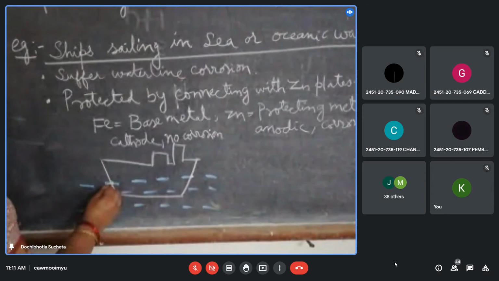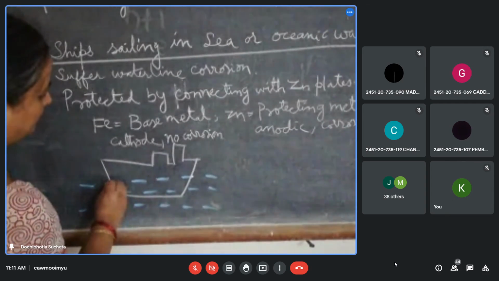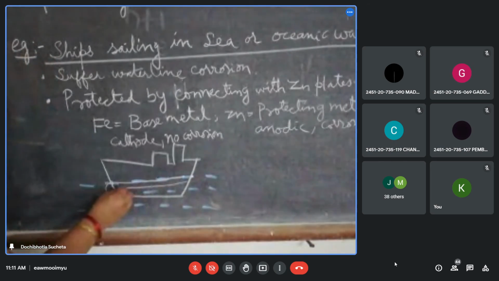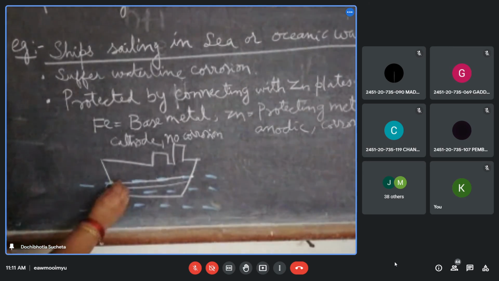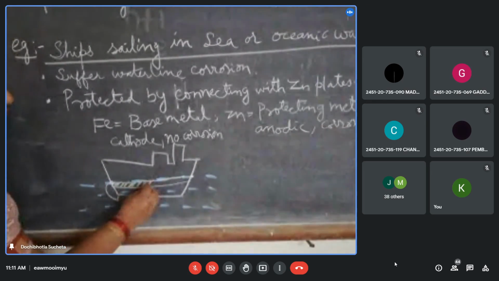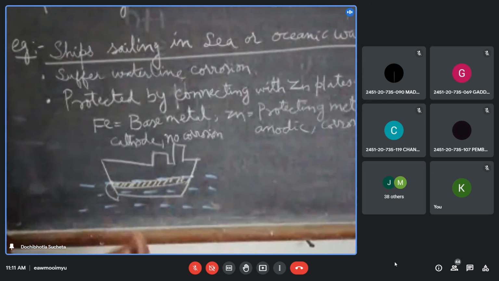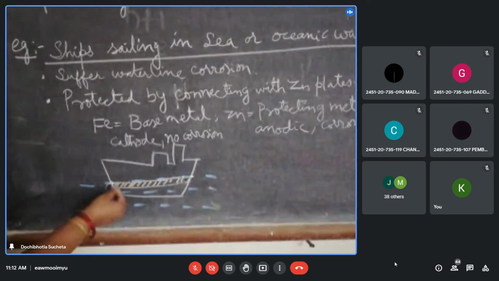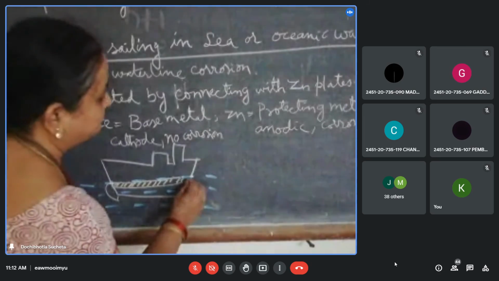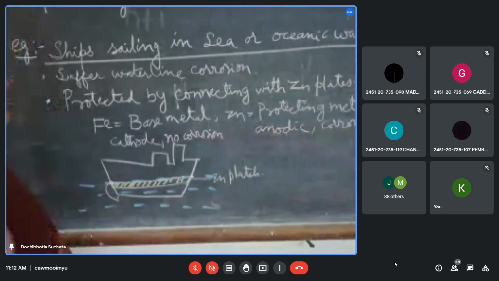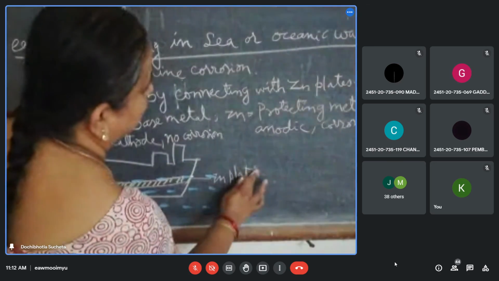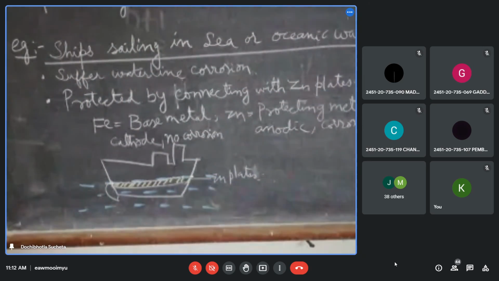So I will connect it with zinc plates. Time and again, as soon as I realize that the zinc plate is exhausted, I'll be replacing it. It is connected, not coated, connected.